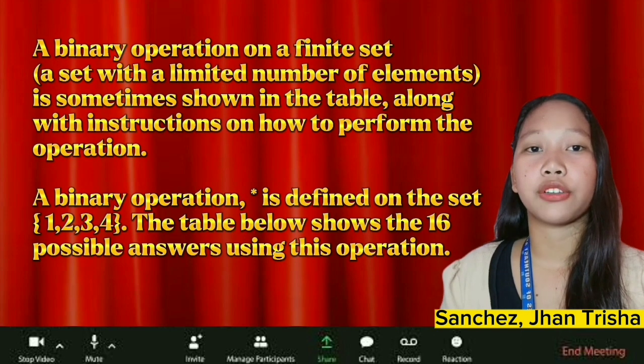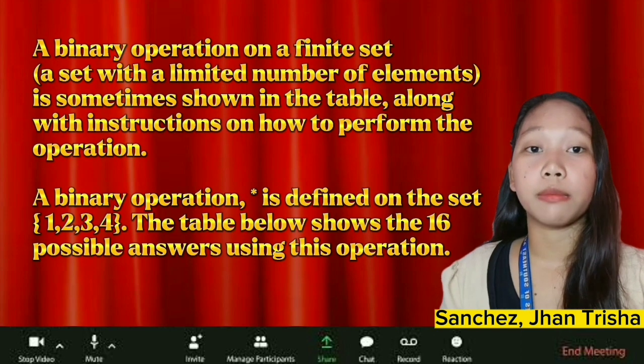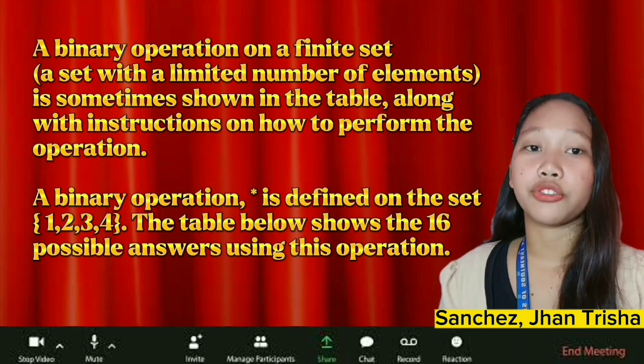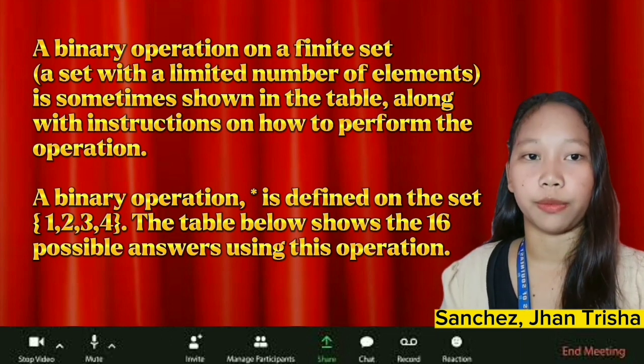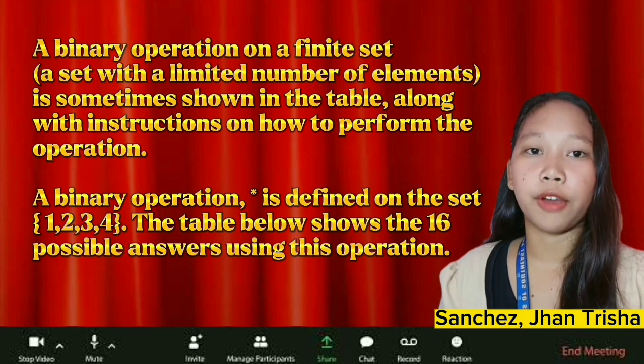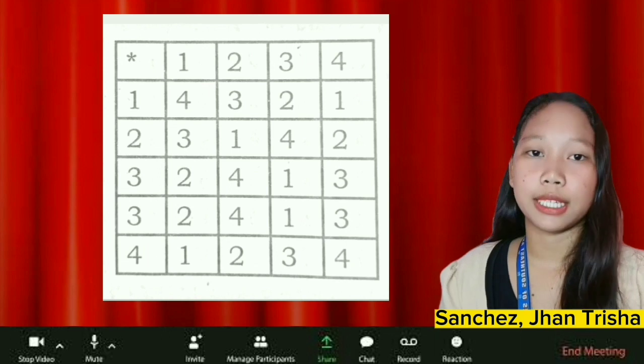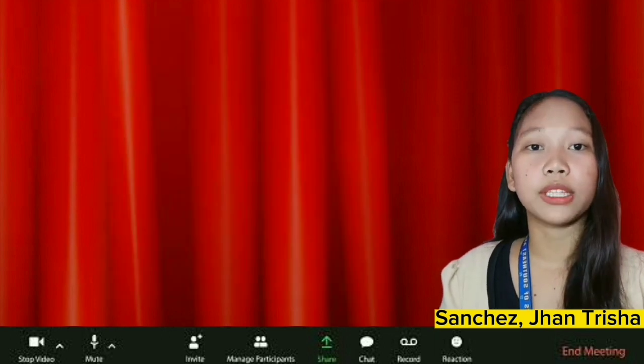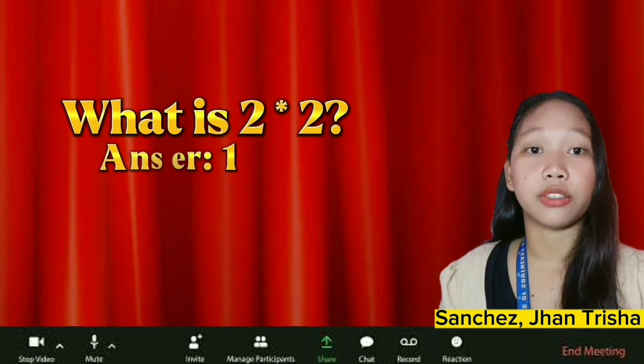A binary operation on a finite set, a set with a limited number of elements, is sometimes shown in a table, along with instructions on how to perform the operation. Binary operation times is defined on the set 1, 2, 3, and 4. The table below shows the 16 possible answers using this operation. For example, what is 2 times 2? The answer is 1.